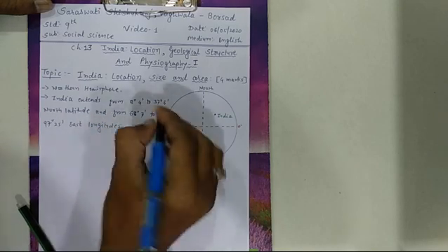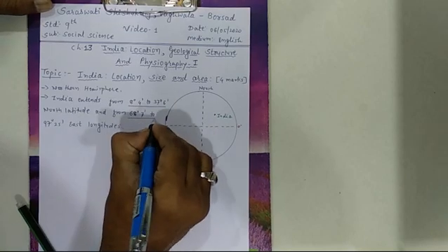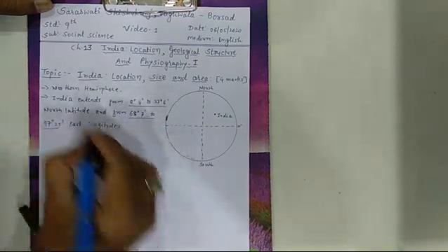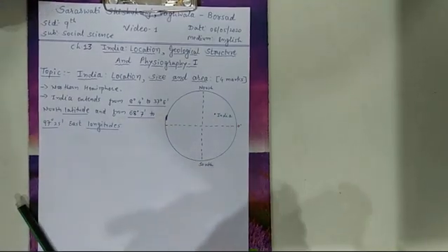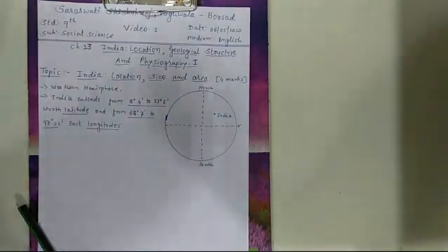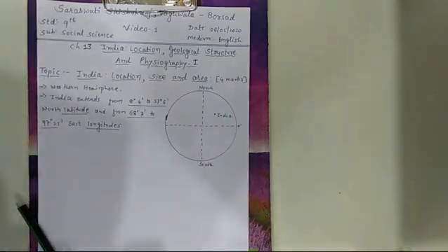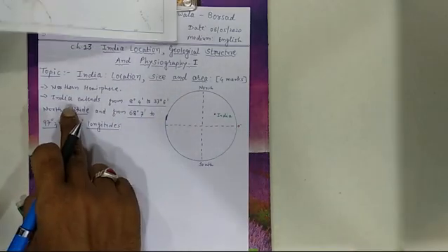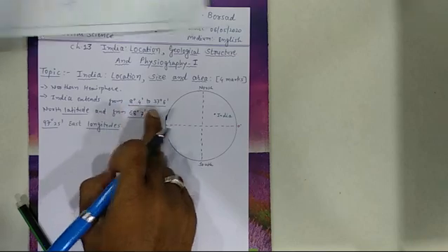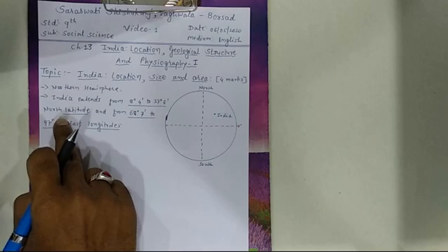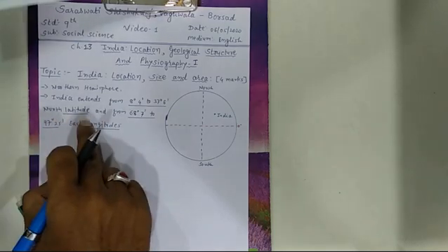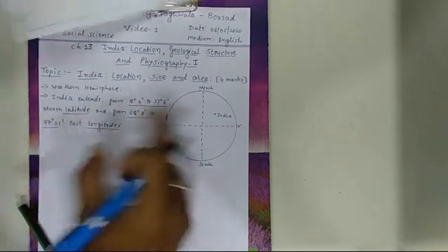Now you just carefully see these numericals. I will show you on the map also, and these two words, latitudes and longitudes. Now I will show you one map so you can understand the exact location of our country. Now just see that here it is written that India extends from 8 degree 4 to 37 degree 6 minute north latitude. One more time I will repeat, north latitude. So 8 degree 4. So I will show you one map. I hope that you will see the numbers.